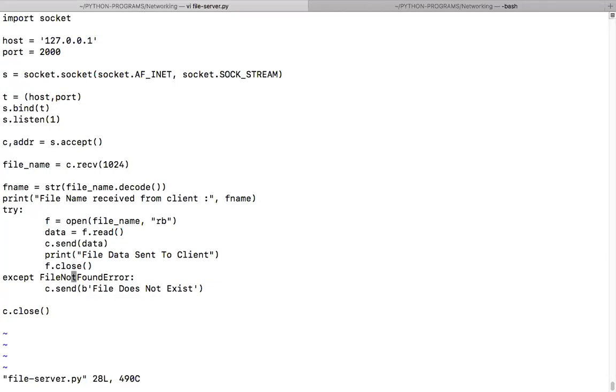And if you did not find the file, it says the file does not exist. You're sending that information also. The server is saying, boss, I did not find that file and I'm just telling you. And if the file was found, it says file data sent to the client.